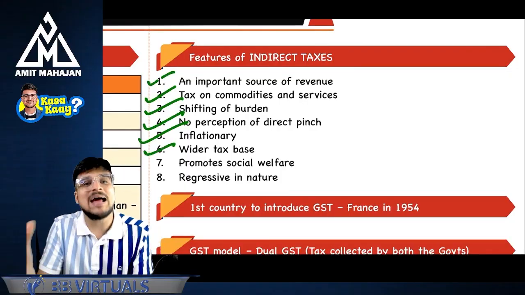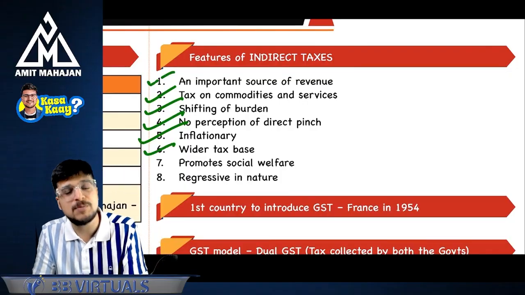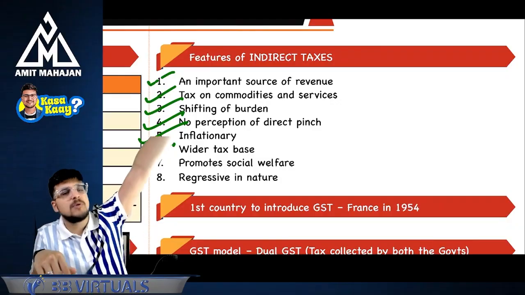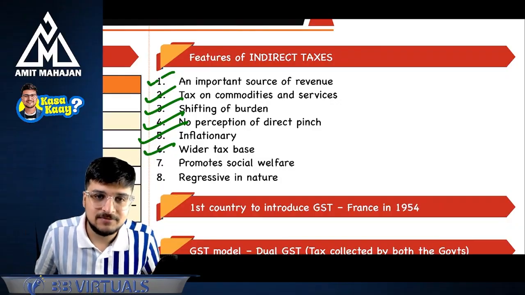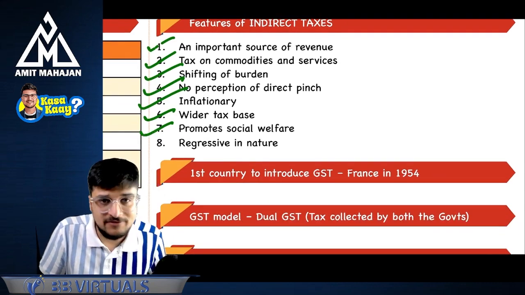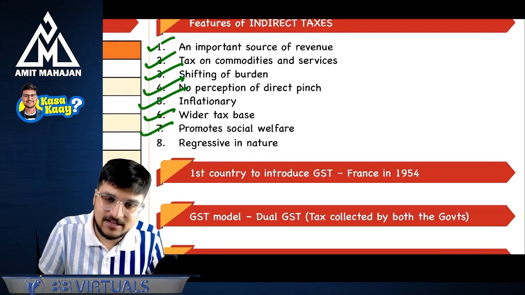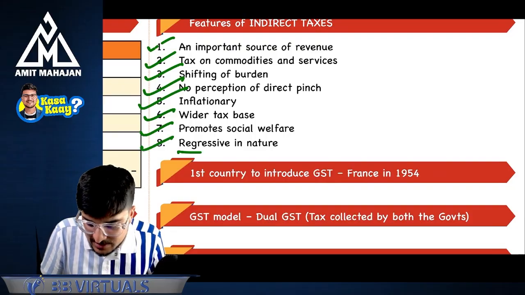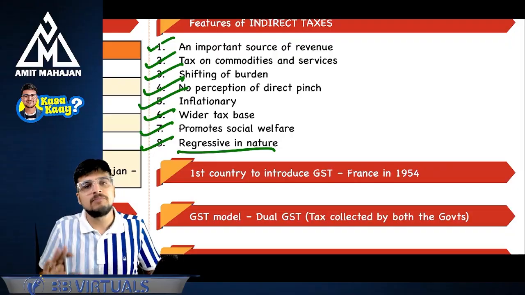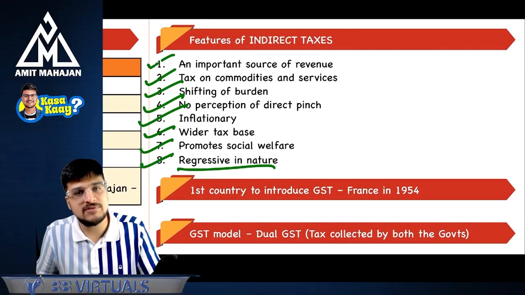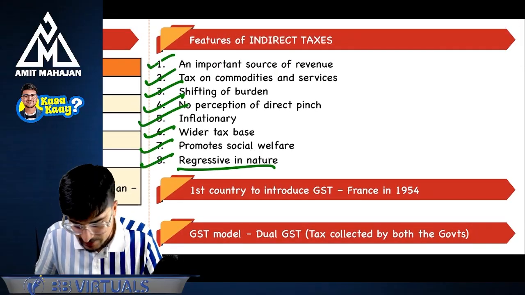It has a wider tax base, because the richest of the rich person and the poorest of the poor person, everybody will have to pay the GST. Correct? It promotes social welfare. Yes, we know that. Correct? Regressive in nature. GST is what? Regressive. It does not matter how much you're earning, but still you'll have to pay the same rate of GST. Everybody will have to pay the same rate of GST.